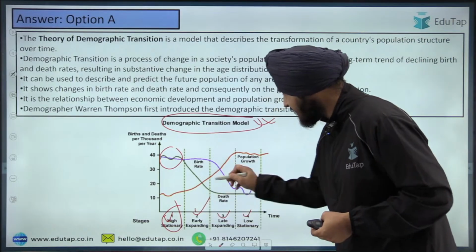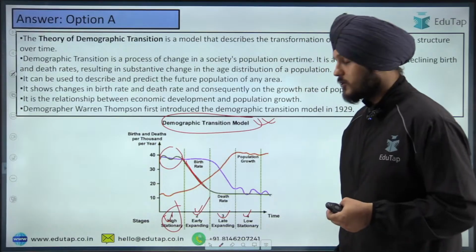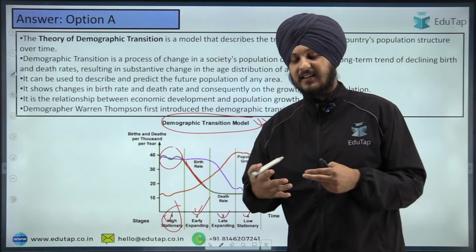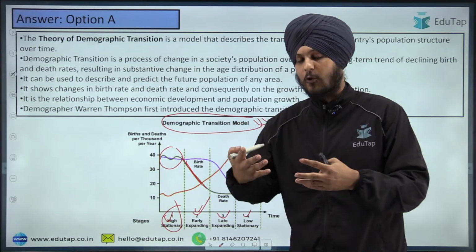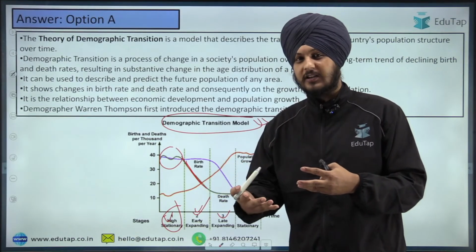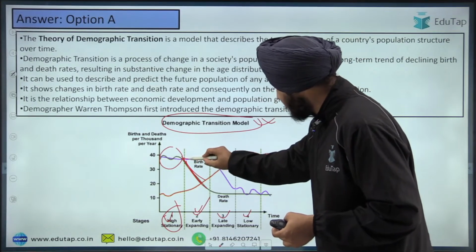What happens in the early expanding stage? The death rate falls. Why does the death rate fall? Because of the increase in healthcare facilities and different kinds of technological advancements as a country keeps transforming, the death rate falls in that country, but the birth rate is still the same.